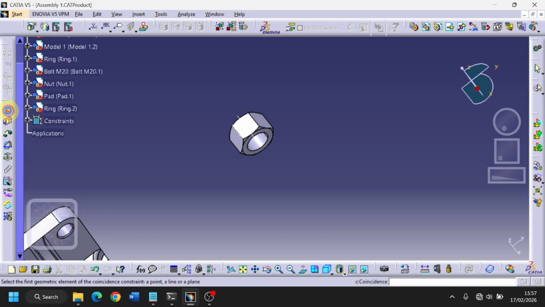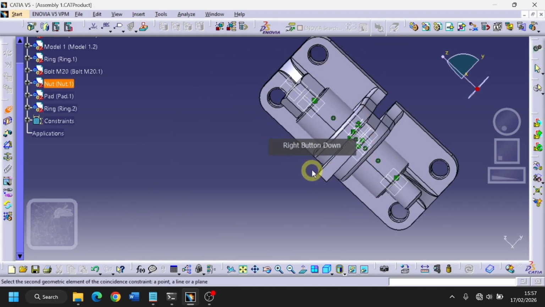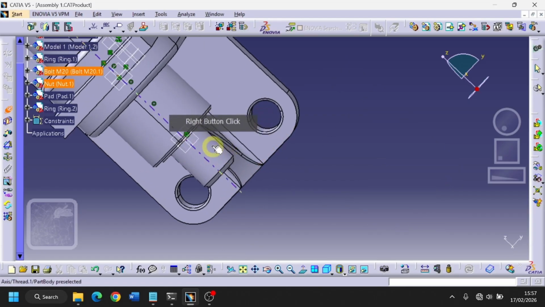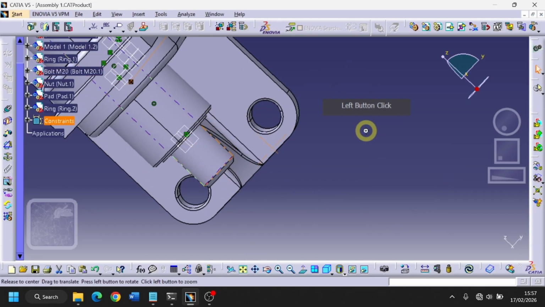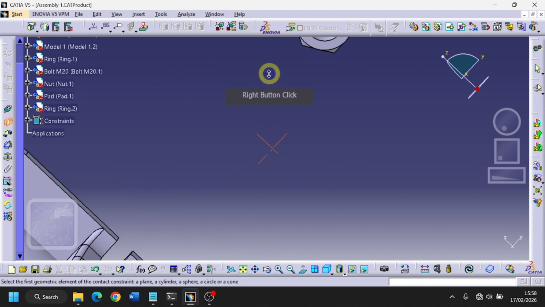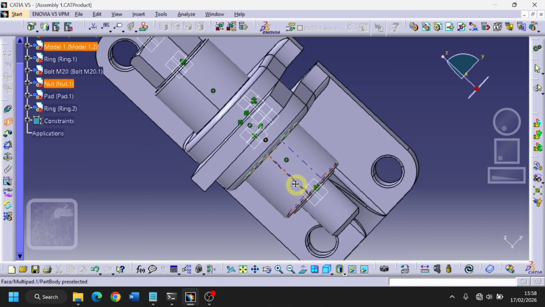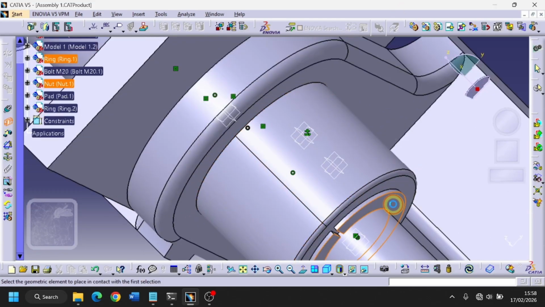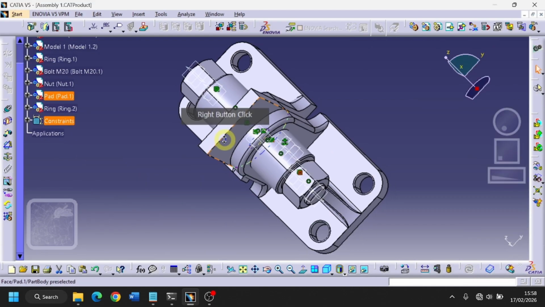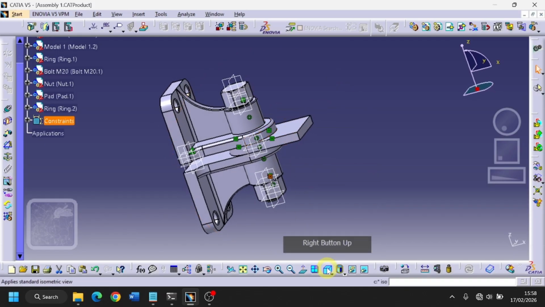For the nut, the command that we use is identical with the bolt assembly, using coincidence constraint and contact constraint features to make the nut aligned with the main part axis and attached to the lower ring face. Click Update to execute the command. Congratulations! We have finished our parts design and assembly process.